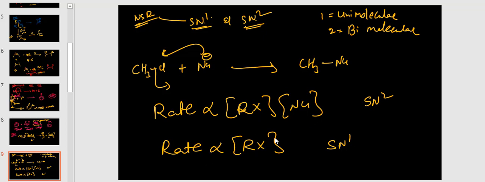SN2 and SN1, this depends on the rate. If the rate depends on both concentrations, then SN2. If the rate depends on only one concentration, that is SN1.